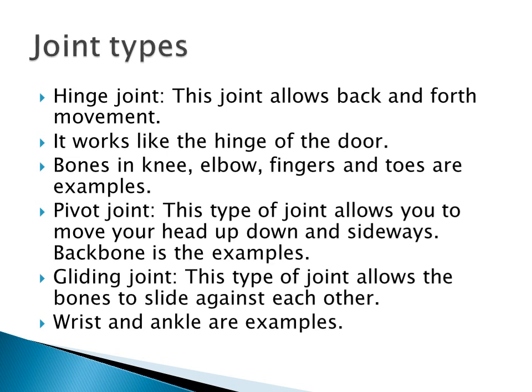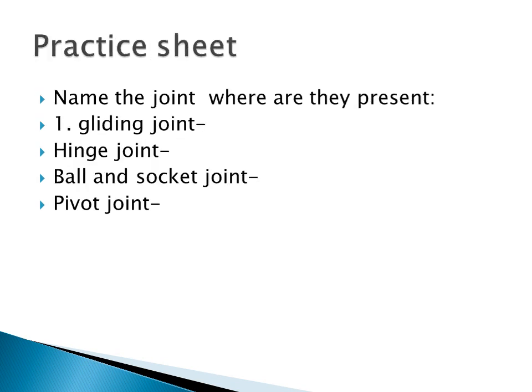Then pivot joints. These joints allow you to move your head up and down and sideways. The backbone is an example. Then gliding joints allow the bones to slide against each other. Wrist and ankle are the examples. So I have given one exercise for you. You have to name the joints where they are present: where the gliding joint is present, where the hinge joint is present, ball and socket, pivot joints. So see you tomorrow, students.